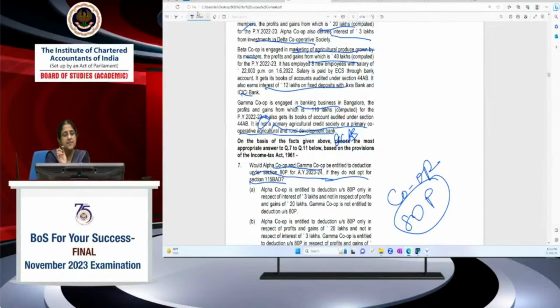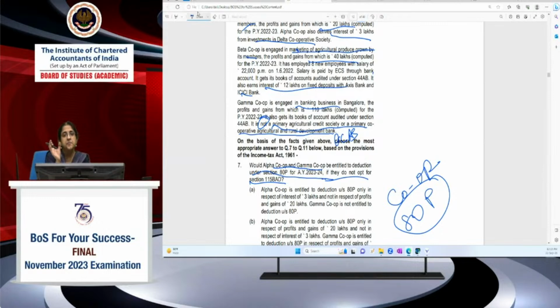So here it's given Alpha. I am talking about the regular provisions of the Act. 80P is allowable when you follow the regular provisions of the Act. When you opt for the special provisions under 115BAD, the special scheme under 115BAD, you get a rate of 22% plus surcharge at 10% plus cess at 4%, 25.168%. If you have to get that special rate on your income, then you have to forego certain deductions, and 80P is a deduction.